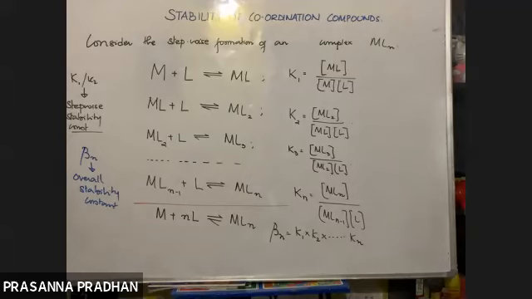So what is the significance of this beta n? It gives us a measure of stability of this complex. Higher the value of beta n, more stable will be the complex.